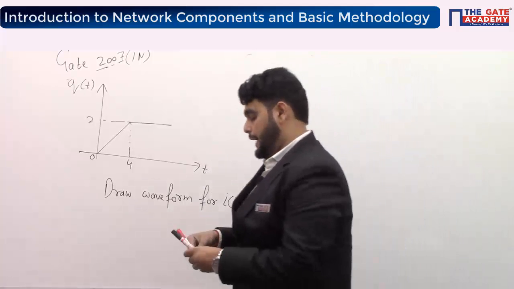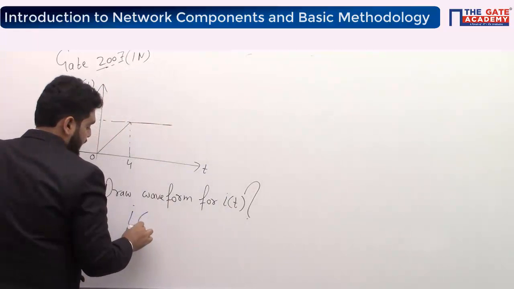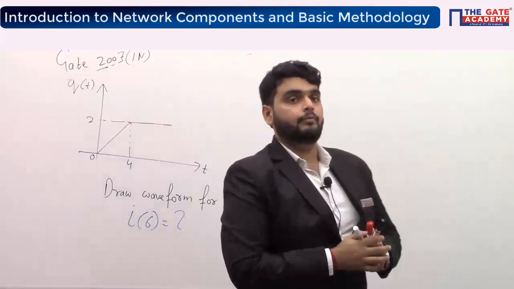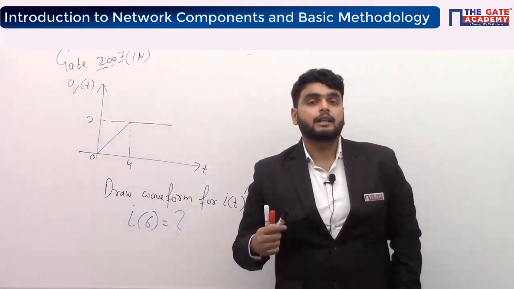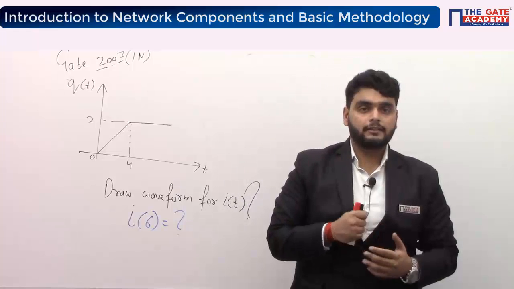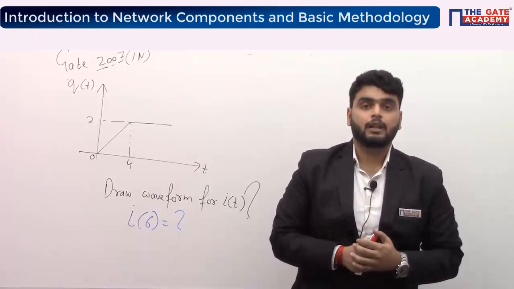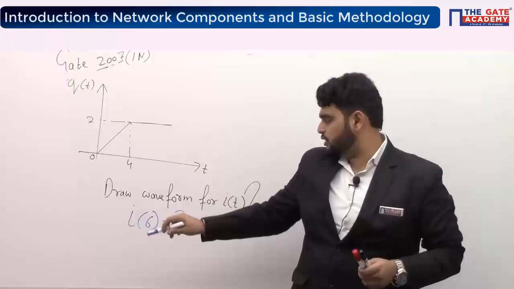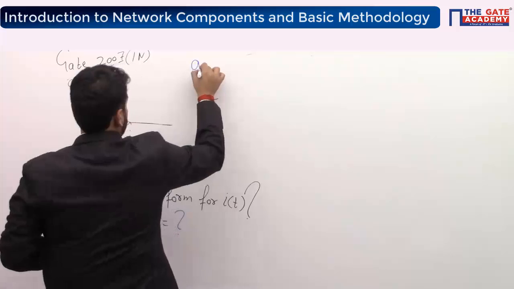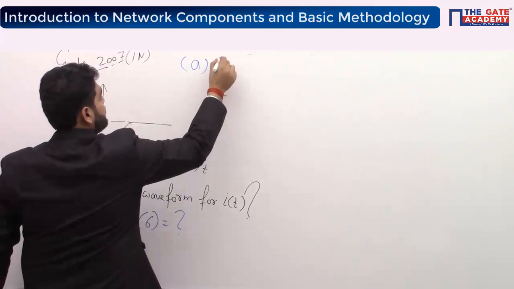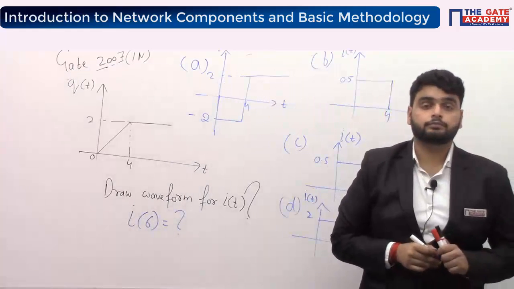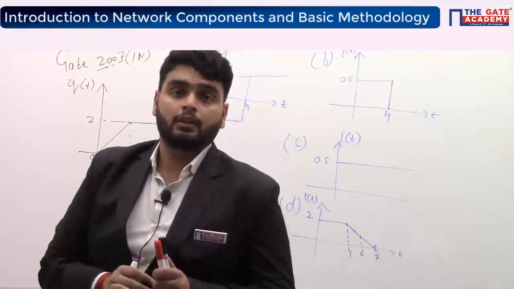Okay, and give that what will be the i(6)? What will be the value of i(6)? Which means the value of current at t equal to 6 seconds. Try it guys. Give the answer. This was a 1 mark question. The question was just here. Okay, I will give you the options. Tell me the option. Which curve will be the answer? Tell me the answer.